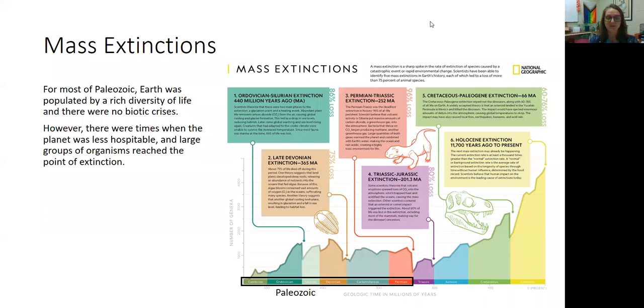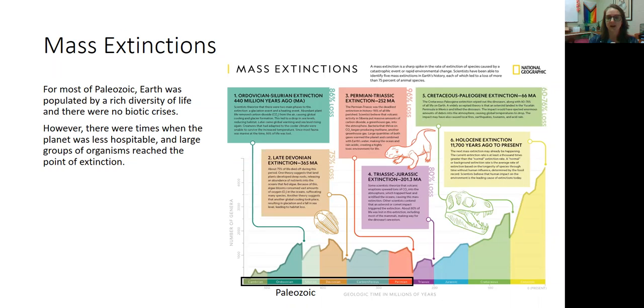We've talked about animal evolution. We've talked about plant evolution during the Paleozoic. Now we're going to talk about the death, the extinctions of some of those plants and animals. For most of the Paleozoic, the Earth was very densely populated. There was rich diversity. There wasn't a lot of biotic crises. However, there were 3 times when the planet became less hospitable, and these were times of mass extinctions.